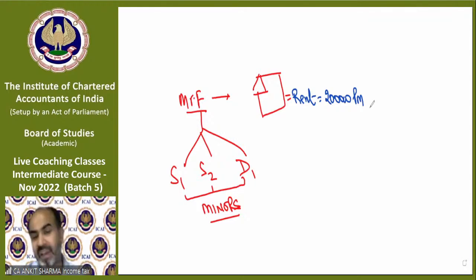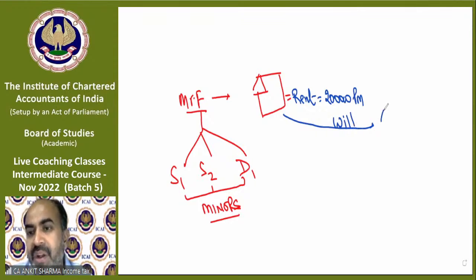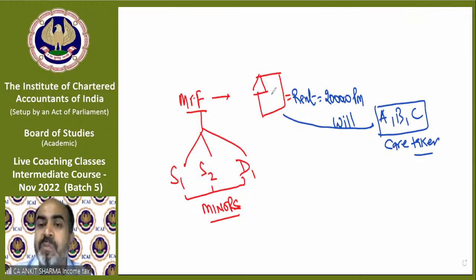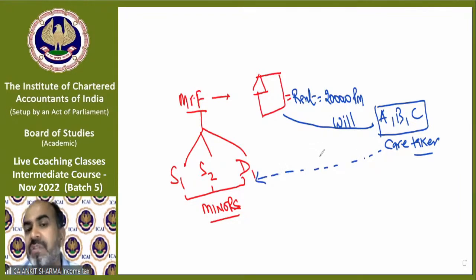Now, Mr. F thinks that he will not survive long. He is going to die. So he made a will. Mr. F made a will and appointed A, B, C as caretakers of his property and that income, and decided that after his death, ABC will take care of that property and will transfer amounts to S1, S2, D1 for their survival.